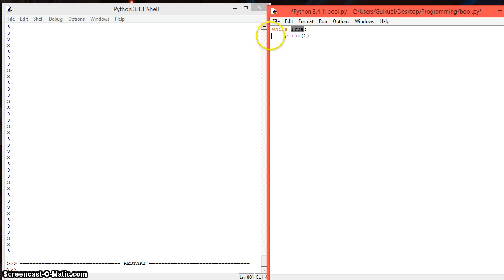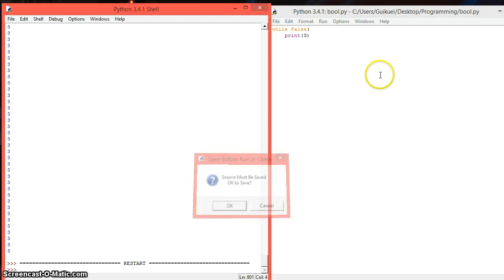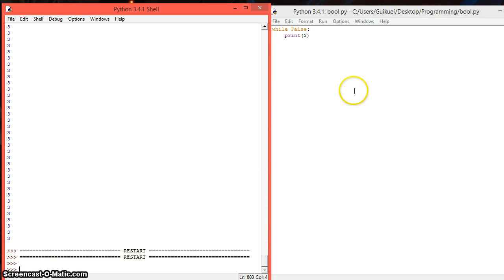Again, this condition is usually used for when a condition is met inside the loop, so then it gets out, it breaks out of the loop. And that would be if the while was False. In this case, for example, it doesn't even run it.